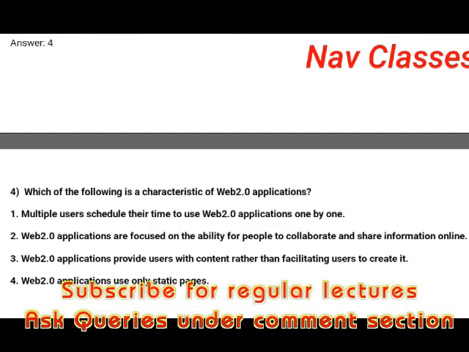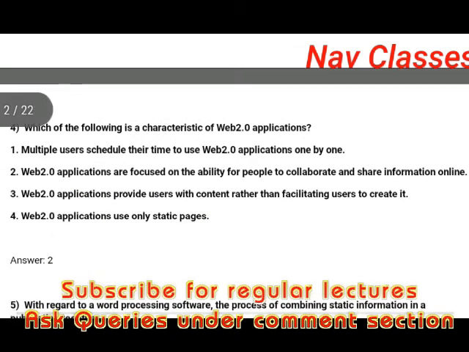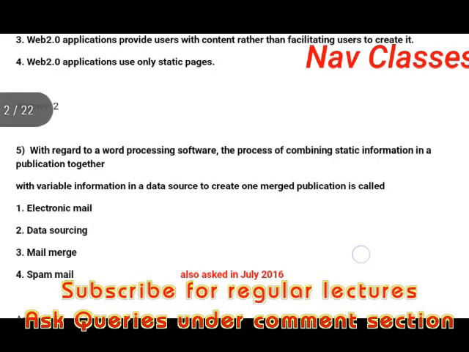But we can see that in Facebook and all we can create the content, so it's wrong. Another says use only static pages. It is also not true, because nowadays we can see there are more moving or visual contents as well. So the answer should be 2: Web 2.0 applications are focused on the ability for people to collaborate and share information online. They can share information with each other.